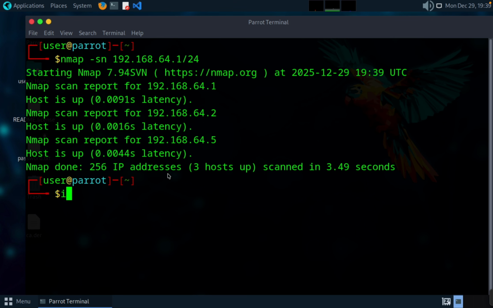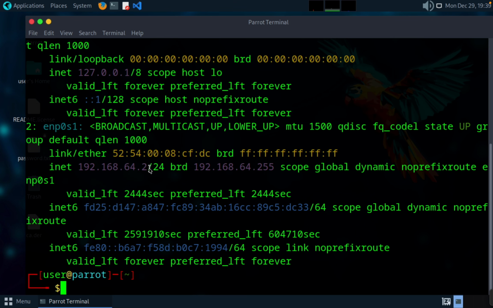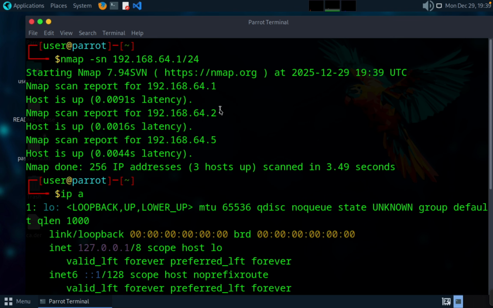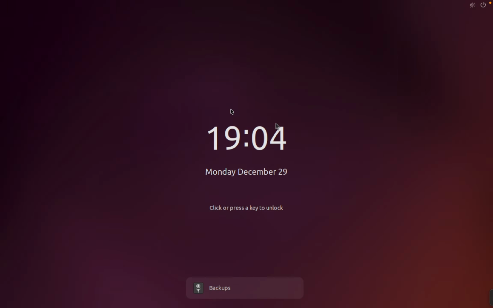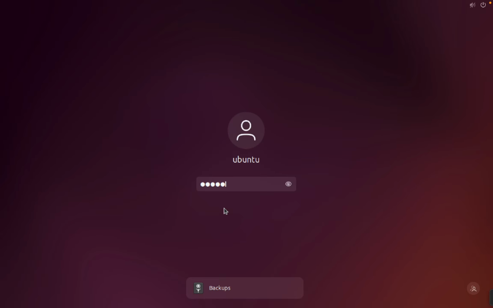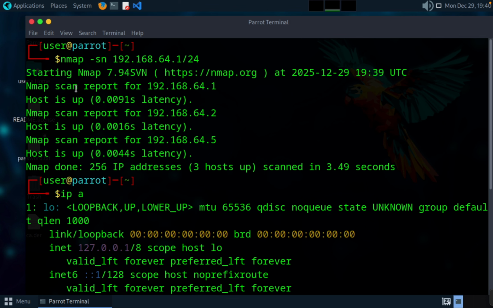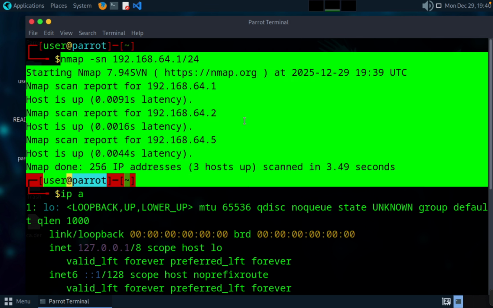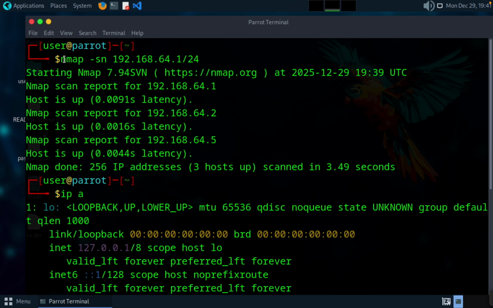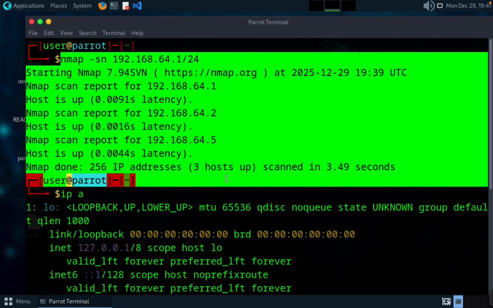We can find our host here, 64.2. So this is us, and this one is my Ubuntu system. The Ubuntu system is what it is showing. So this is the command we can use for network discovery with Nmap. This performs a ping scan to identify live hosts. This one is for network discovery, not for port scanning.